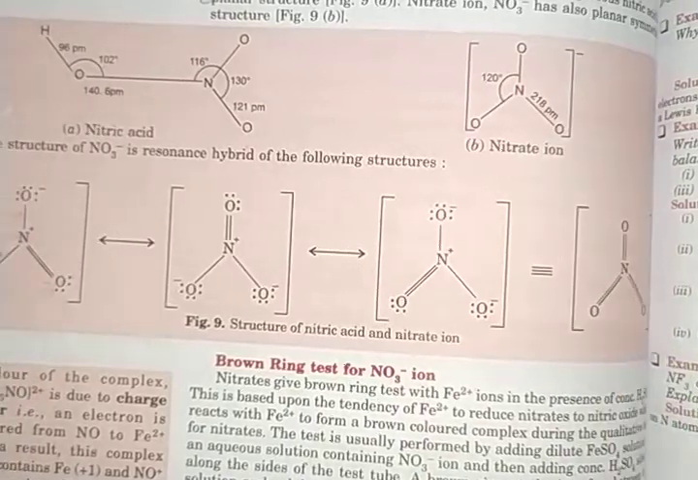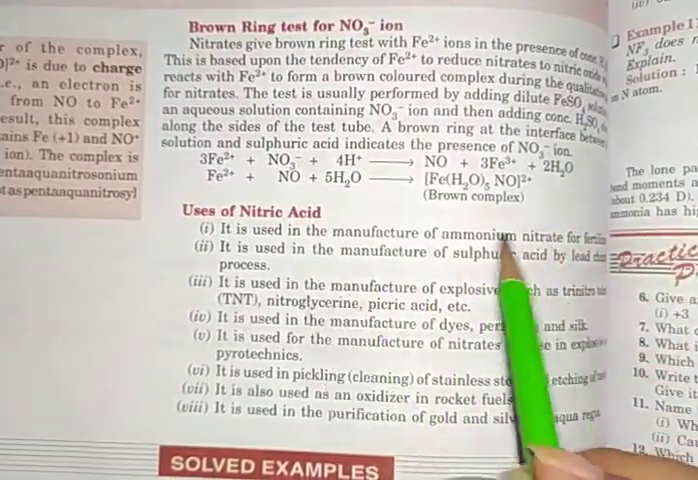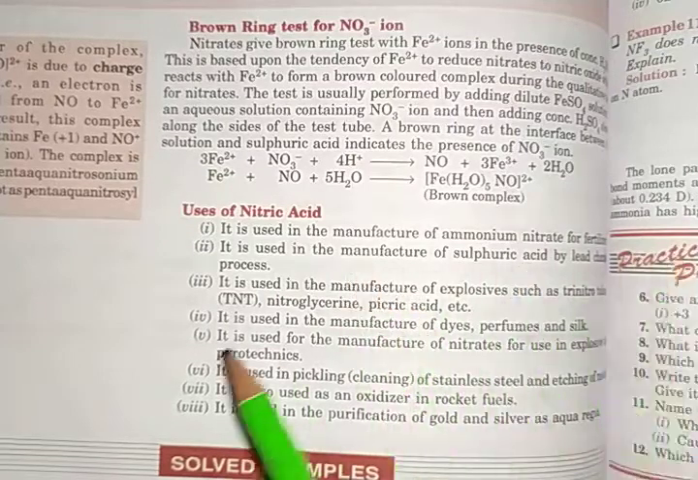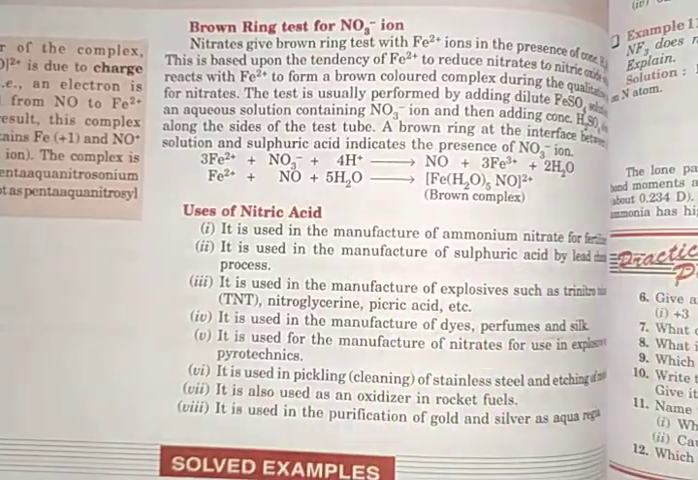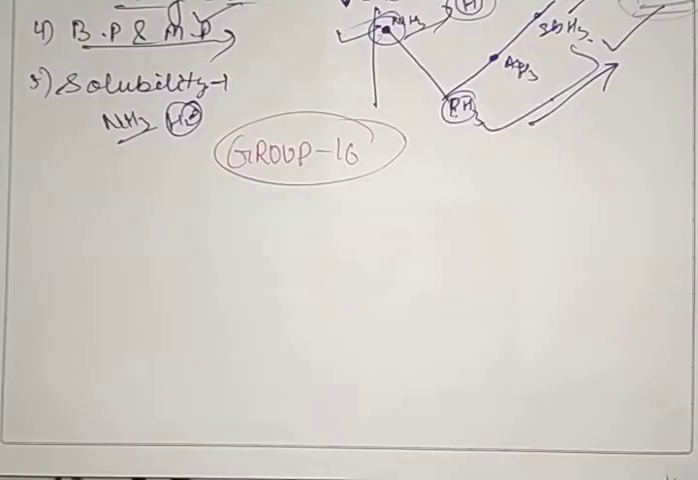Next we have the uses of nitric acid. It is manufactured for ammonium nitrate, sulfuric acid, and dyes, perfumes, silks. You have to write these uses in your notebooks. This is all about group number 15.